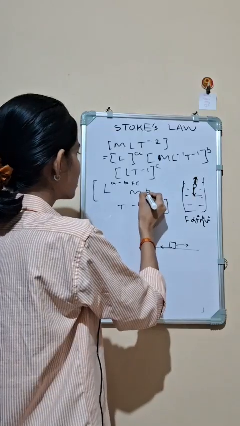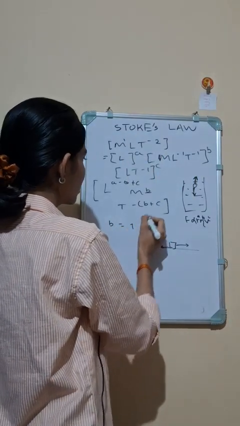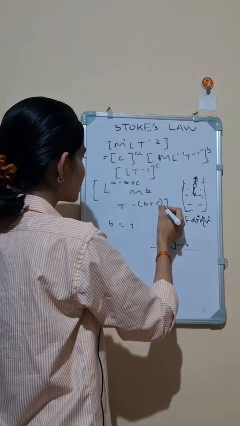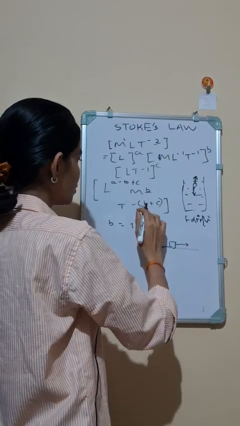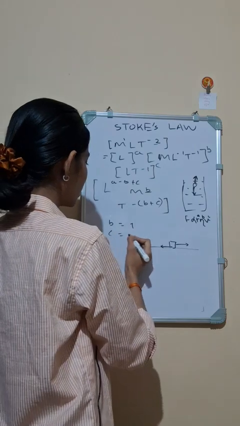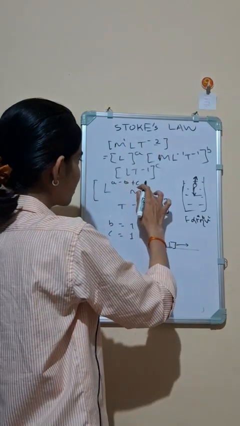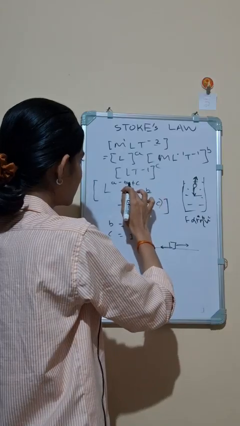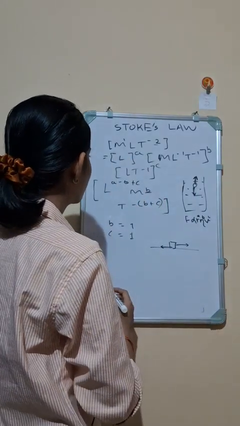From this we can say that b will be equal to 1. Now minus b minus c equals minus 2, means b plus c equals 2, b equals 1 means c equals 1, and a minus b plus c means 0, so a equals 1, right?